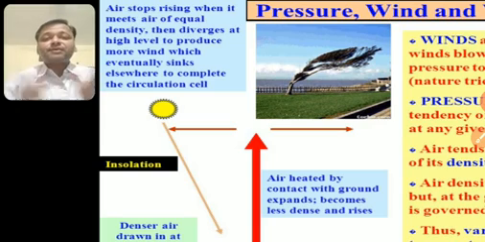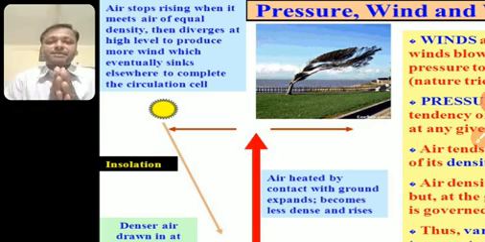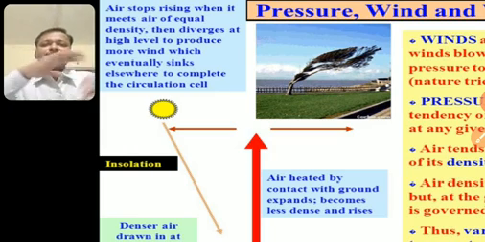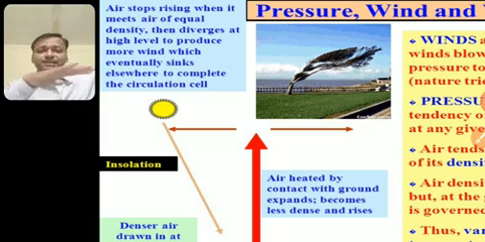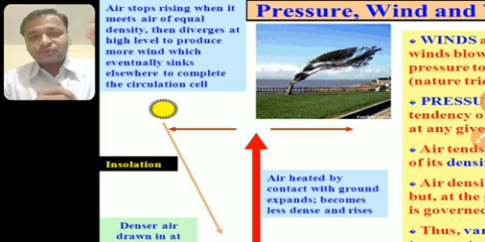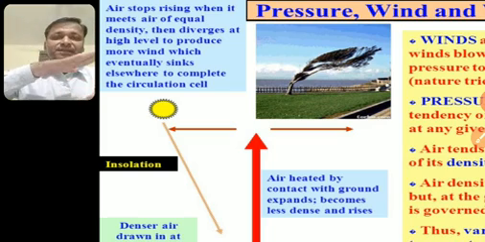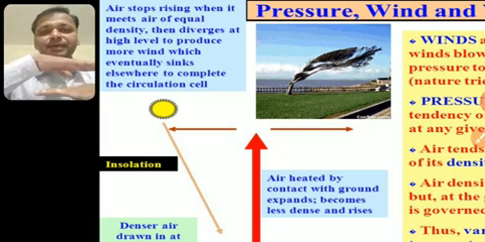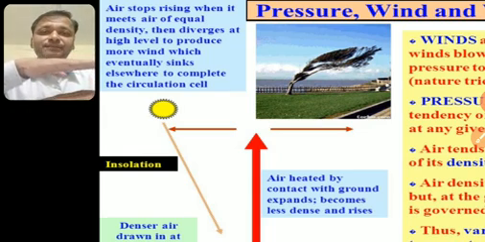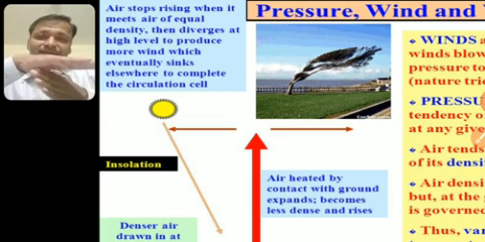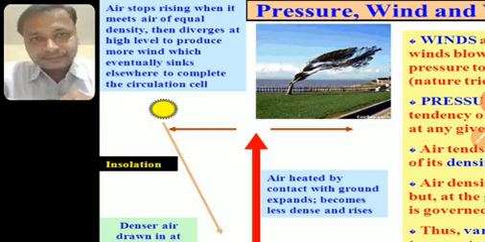This will create winds, high pressure winds, which eventually sink. Wherever the circulation ends, the temperature will decrease and it will come down. So what we want to explain is, because of the pressure, winds are created. We have seen that warm air goes upside, but because of atmospheric pressure it cannot go upside, so it moves sideways, and when it moves sideways, it creates winds. Understood?